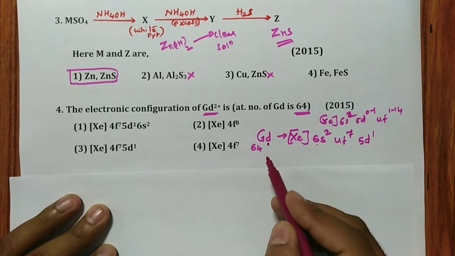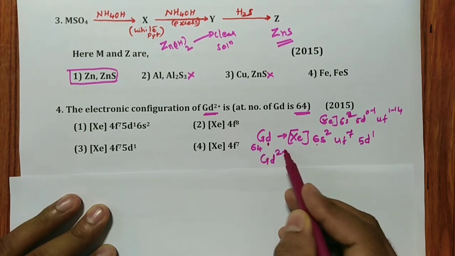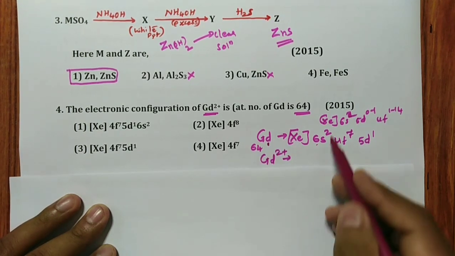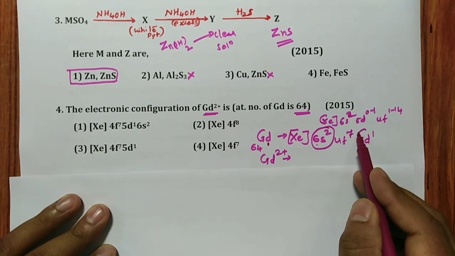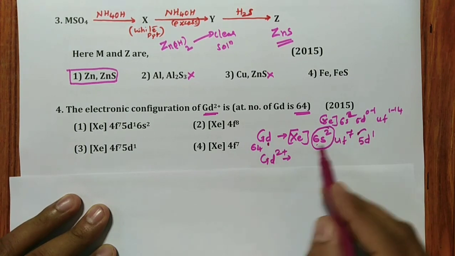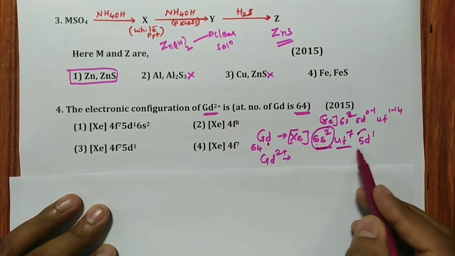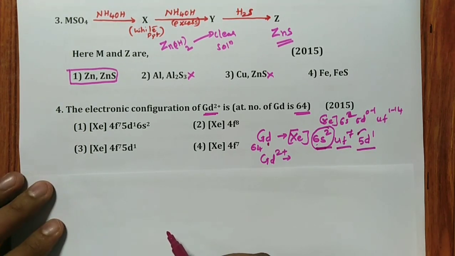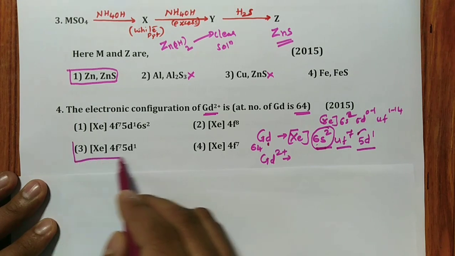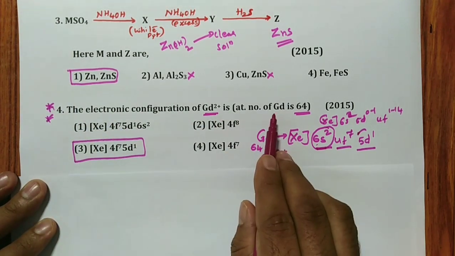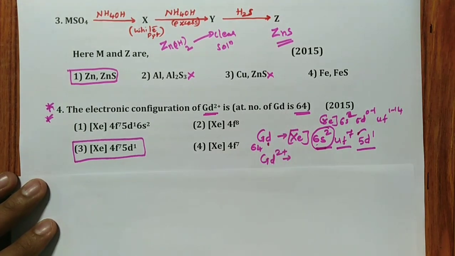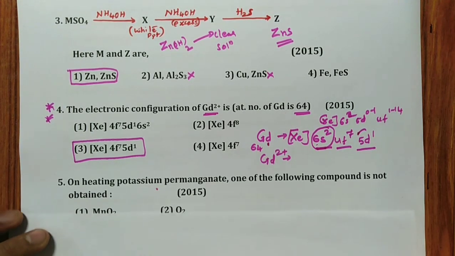Now you have to remove 2 electrons from this gadolinium 2+ configuration. What we will do? First, the valence shell 6s2 you will remove, only 2 electrons you have to remove, 6s2 will be removed. The remaining is 4f7 and 5d1. Very important question. Remember this about gadolinium. 2015 asked question.